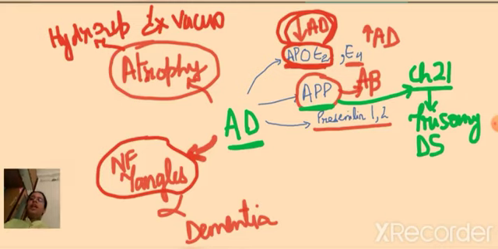Other than this, there are Hirano bodies, which are intracellular eosinophilic proteins basically in the hippocampus. Not very important, but these are the important things related to Alzheimer's disease. The beta amyloid plaques are very important. The neurofibrillary tangles composed of hyperphosphorylated tau proteins are important. The generalized cortical atrophy leads to some kind of hydrocephalus because the ventricles expand in the space that is now available for them. That is important. The proteins are very important. And that's it about Alzheimer's disease.